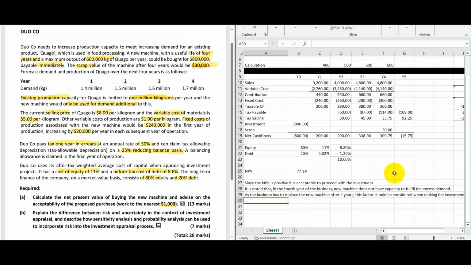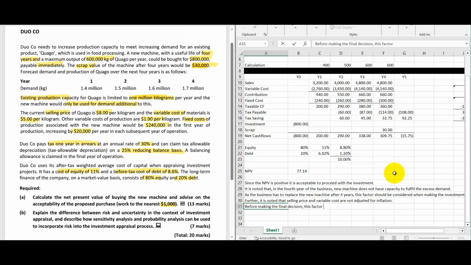And next point, I would say further, it is noted that selling price and variable cost are not adjusted for inflation before making the final decision.